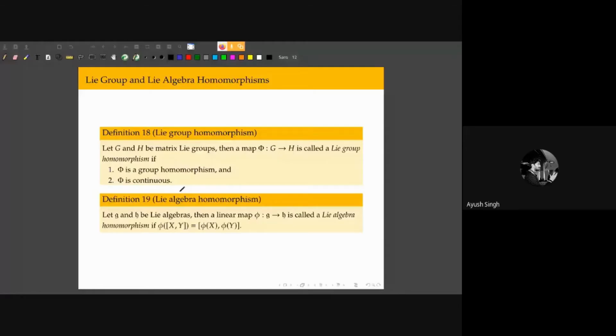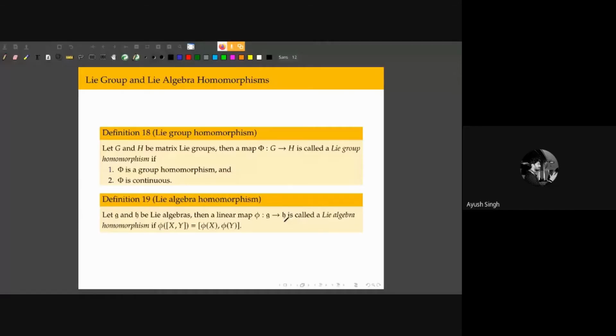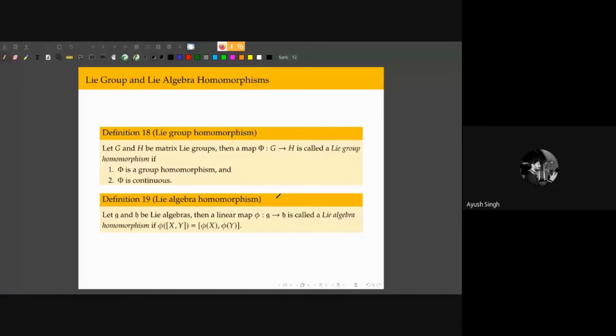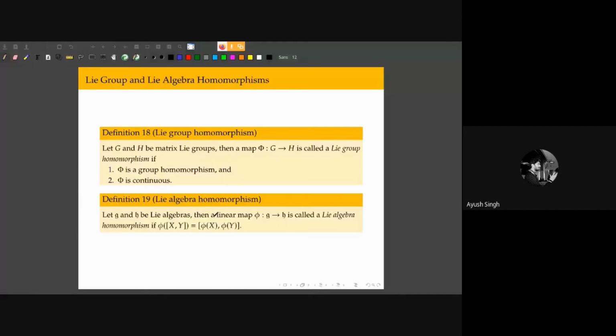Similarly, for a Lie algebra homomorphism, I say that it's a linear map. Since Lie algebras are linear vector spaces, for just vector spaces the homomorphism is just a linear map between those two vector spaces. But for a Lie algebra, in addition to being a linear map, I also require it to preserve the commutation bracket structure of the space. Okay. Now these ideas are going to come in handy when I start talking about the representations of these groups.